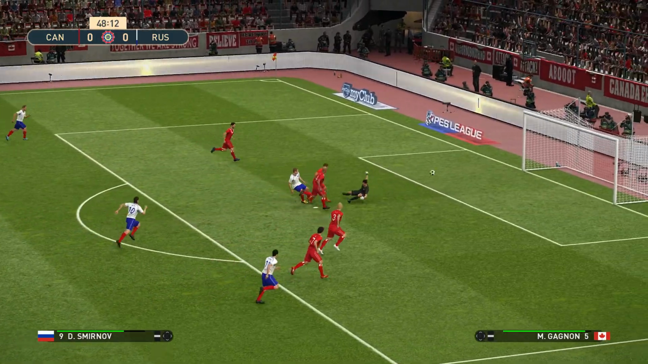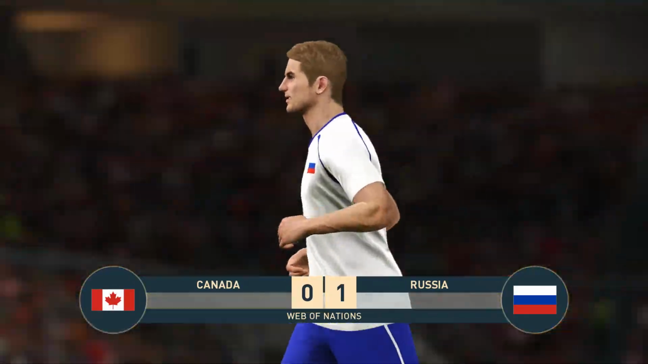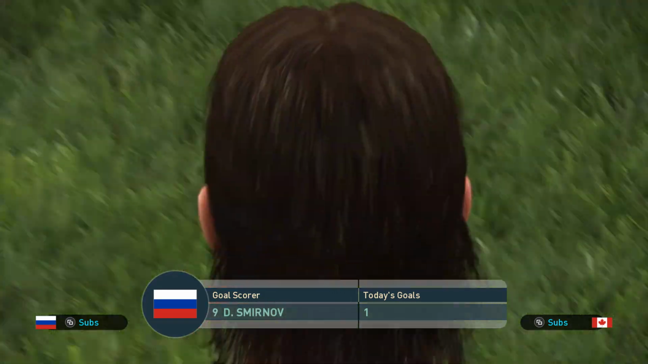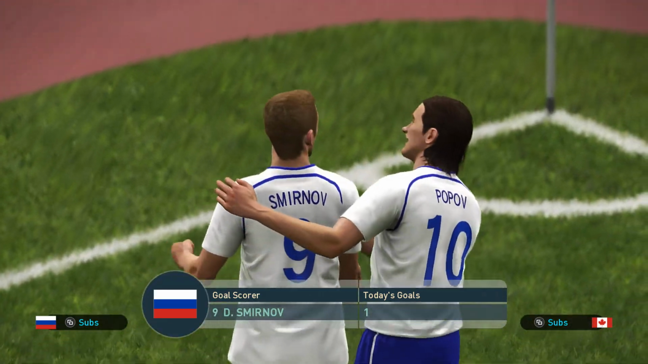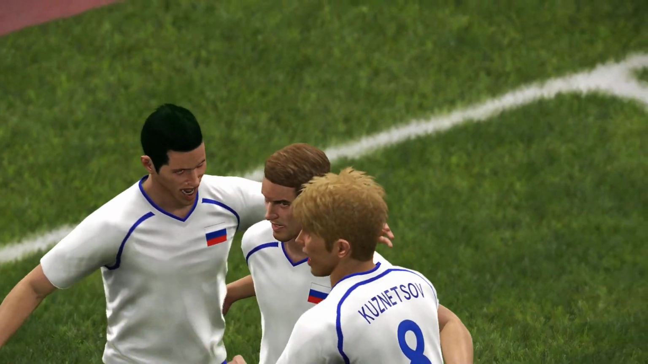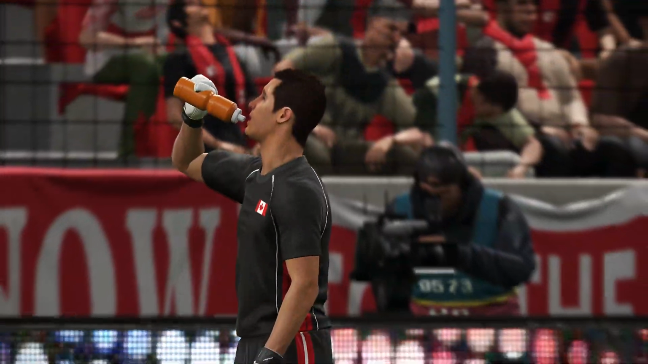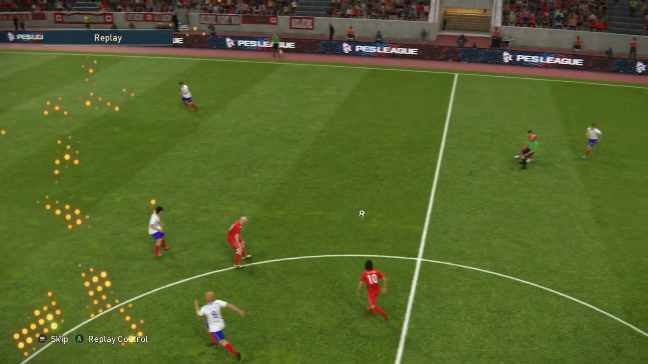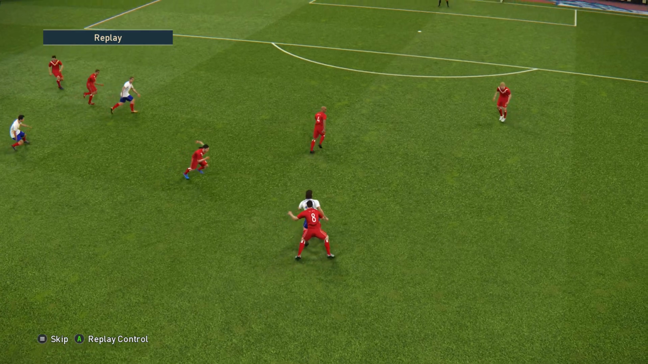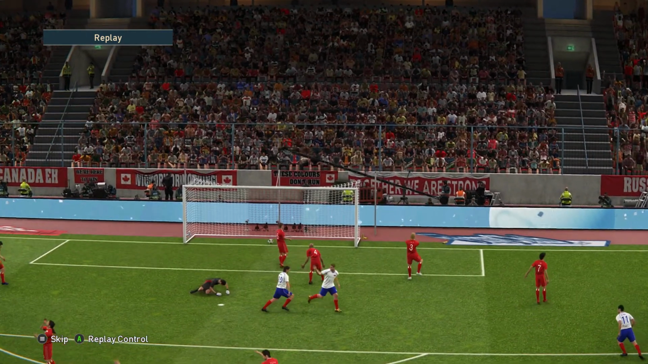Here's Smirnov. Oh, and Smirnov scores! And Russia take the lead here in the second half. Finally, the deadlock is broken. And I was just saying, will the second half produce more? Well, we've seen the answer already. Smirnov has produced a goal right at the start of this second half. Lovely ball from Popov into Smirnov.